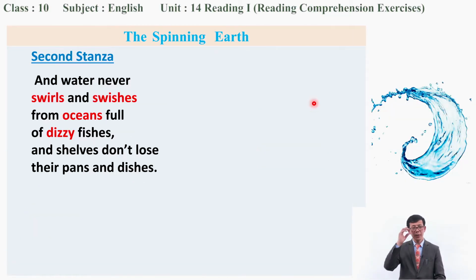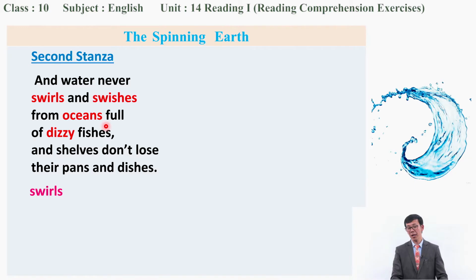Let's have a look at another stanza, the second stanza, right? So here are some of the words, okay? Look at their swirls, swishes, oceans, dizzy. You might have others too, right? So now, what does this word mean? Let's see here. Okay, swirls. That means, yeah, have you guessed? Water never swirls and swishes, okay?